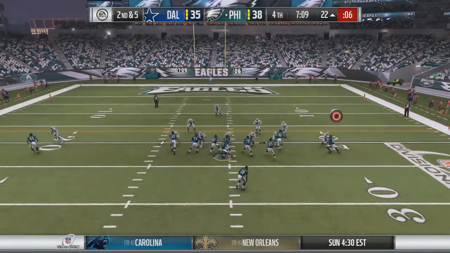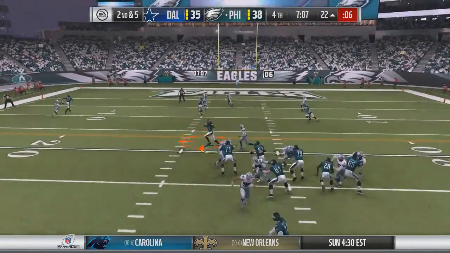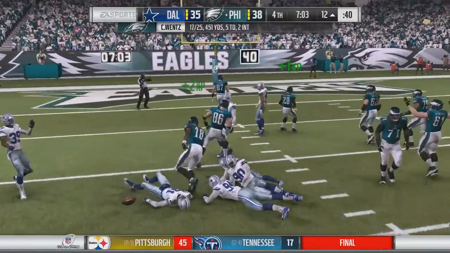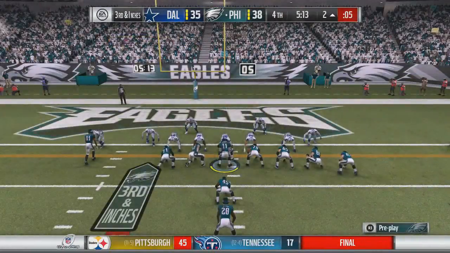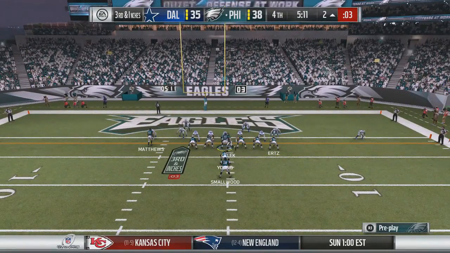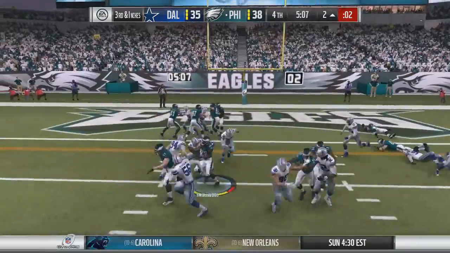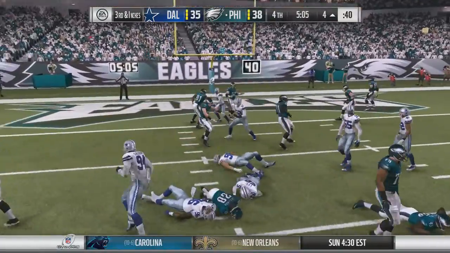Wentz under center, Smallwood in the backfield. Wentz takes the snap, stands in the pocket to the outside, caught by Green Beckham. He's got the first down, fighting his way all the way down to the 12-yard line. 17 of 25, 450 yards for Wentz. Now on 3rd and inches, Wentz under center again. Takes the snap, hand up to Smallwood, and Smallwood is not able to get the first down.